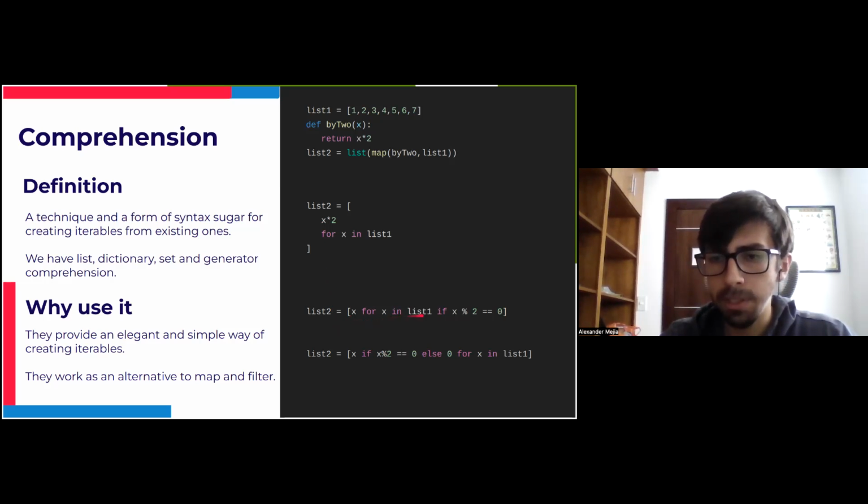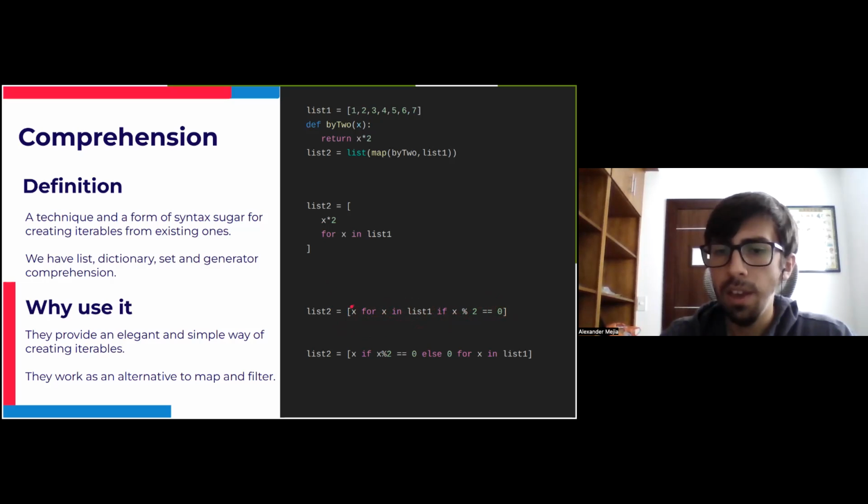Again, it has the same elements. We have the x or the operation that we want. We have the iteration here, but at the end, we add an if statement, which is going to filter out all the values in the iteration that do not match this statement. So if the value is even, in this case, we don't want it to be processed here.